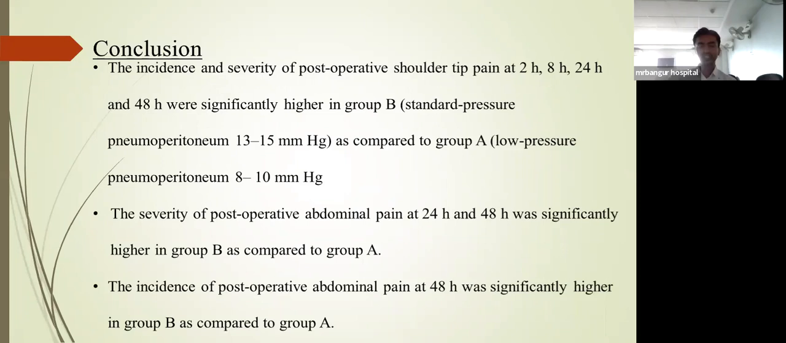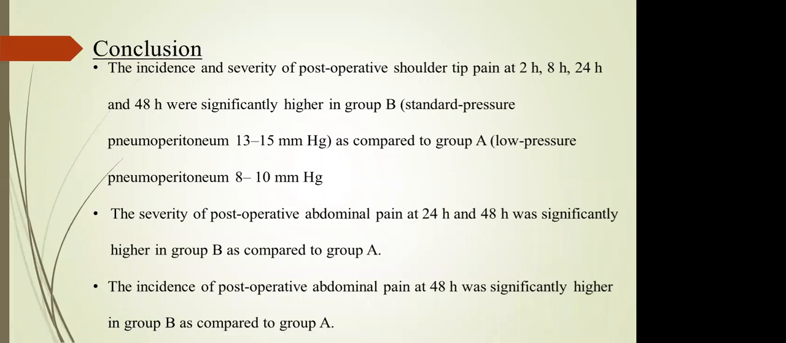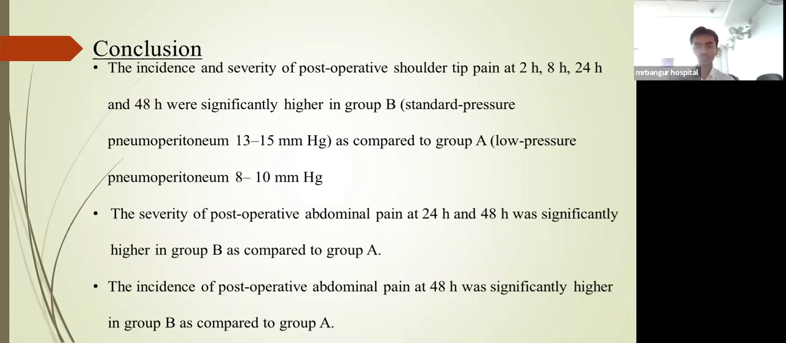Conclusion: the incidence and severity of post-operative shoulder tip pain at 2 hours, 8 hours, 24 hours and 48 hours was significantly higher in group B, which was standard pressure pneumoperitoneum, 13 to 15 mmHg, as compared to group A, which was low pressure pneumoperitoneum, 8 to 10 mmHg. The severity of post-operative abdominal pain at 24 hours and 48 hours was significantly higher in group B as compared to group A. The incidence of post-operative abdominal pain was significantly higher in group B as compared to group A.